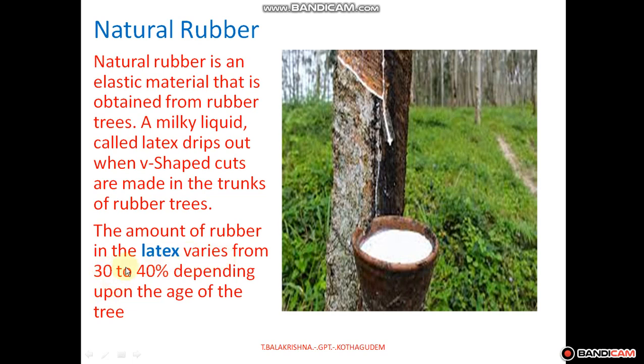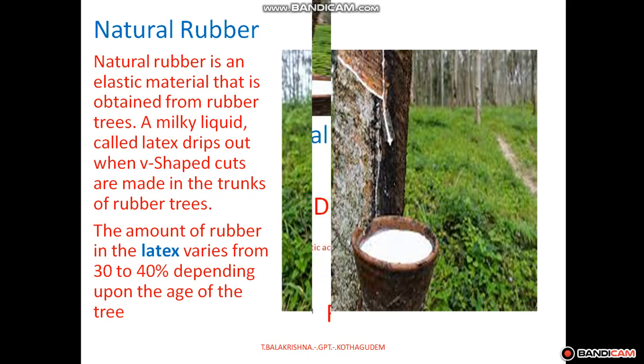The latex contains only 30 to 40 percent of rubber, and the remaining is other chemicals. The amount of rubber in the latex varies from 30 to 40% depending upon the age of the tree.